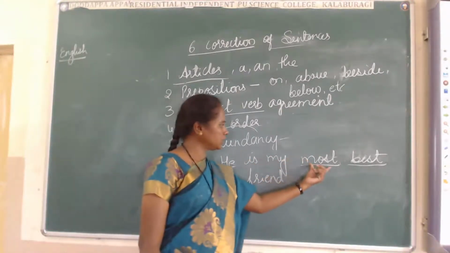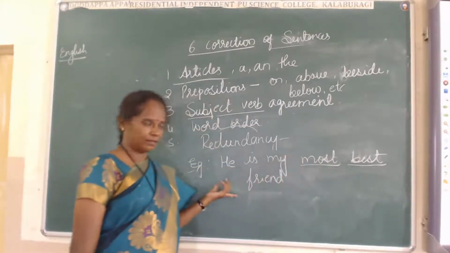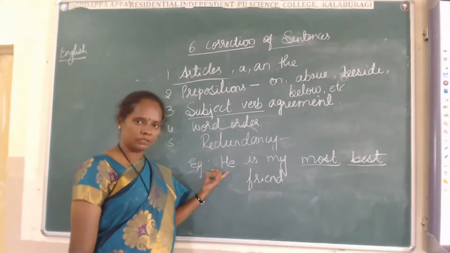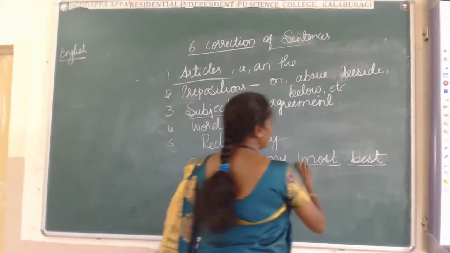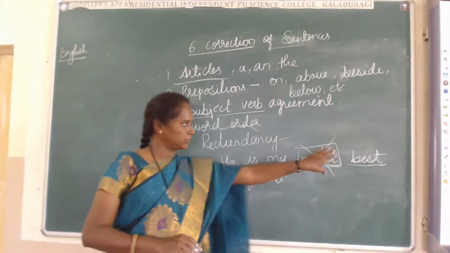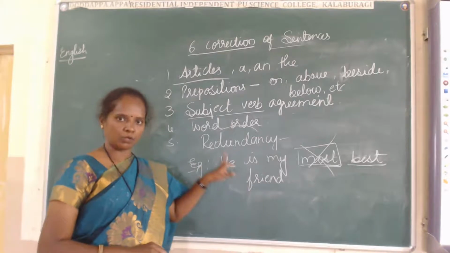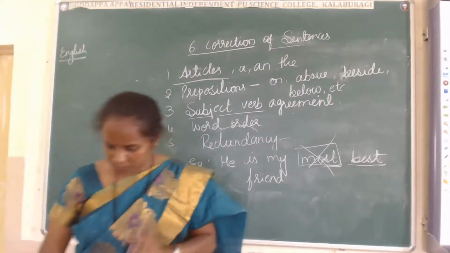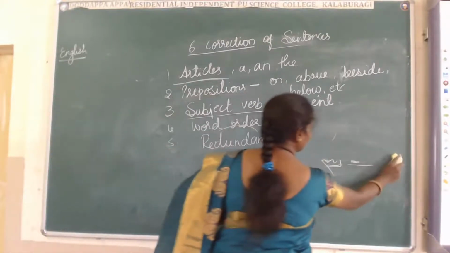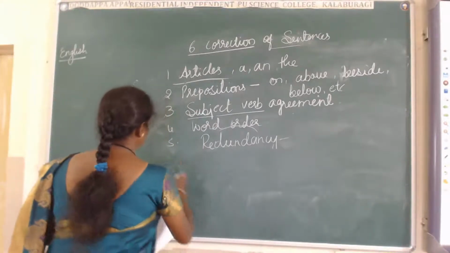He is my most friend. Okay, that is also right. He is my best friend. Rather than that, this sentence gives a proper meaning here. That's why we have to remove most and keep best in this sentence. He is my best friend. These you have to observe in the sentence. Got this one? Shall we go for the next? Got it, students? Are you following me?